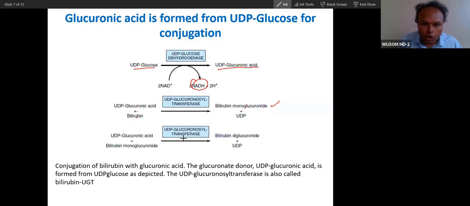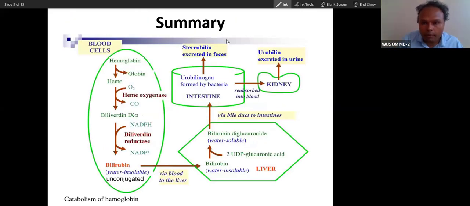Second, UDP glucuronide transferase will transfer, as I have told you, this glucuronic acid again to this. It will form bilirubin diglucuronide. So this bilirubin diglucuronide is ready for secretion, and it will be secreted to bile. So this is the summary.